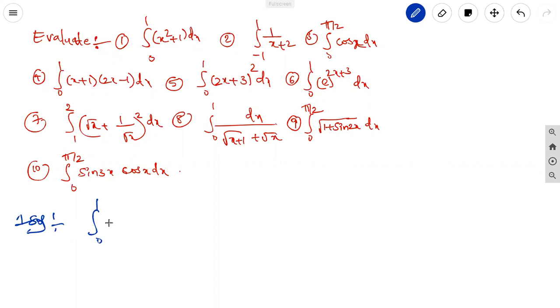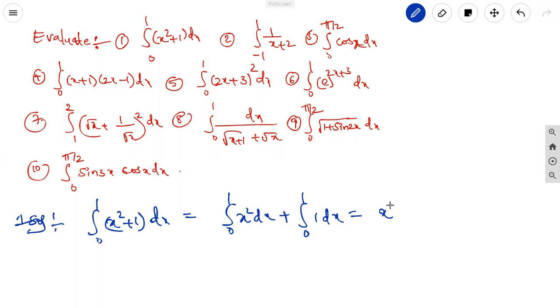Integral 0 to 1 of x square plus 1 dx. It is the previous method. Write the separate integrals: integral 0 to 1 x square dx plus integral 0 to 1 dx. X square integration is x cube by 3, limits from 0 to 1. 1 integration is x, limits from 0 to 1.